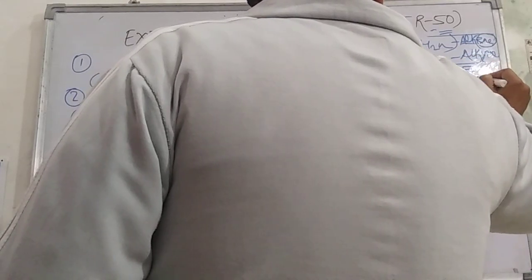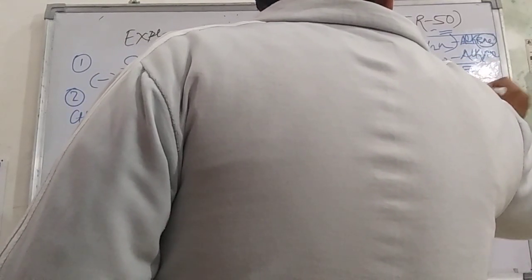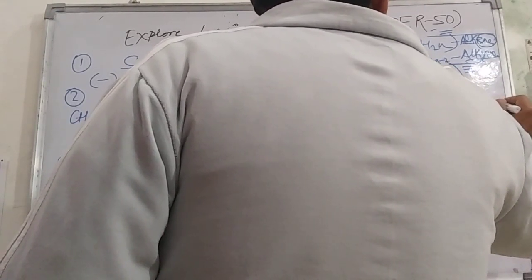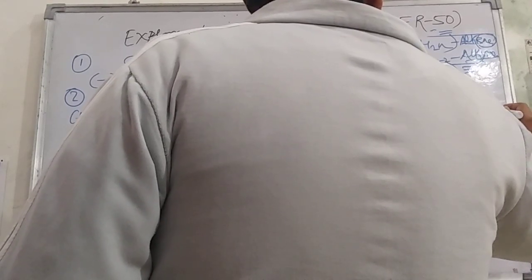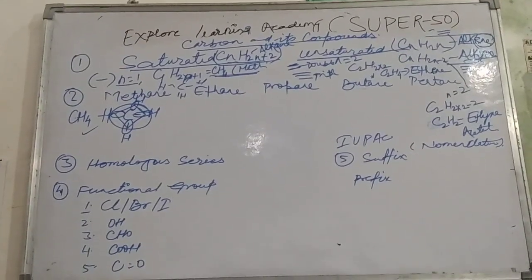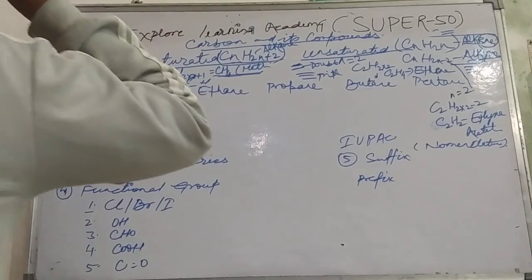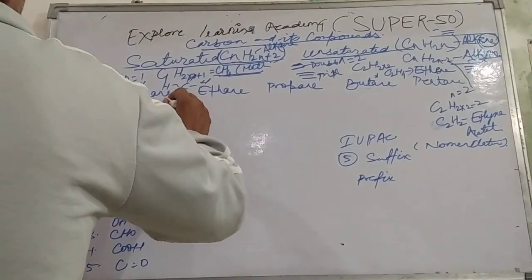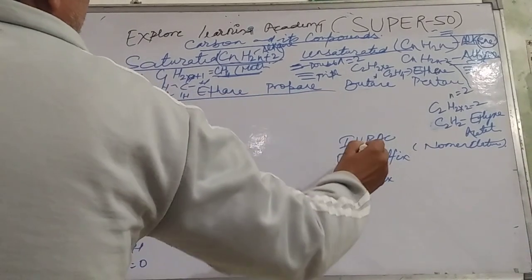Just like that, if you put the value of n equal to 2 in alkyne, then it will become C2H(2×2−2). This will become C2H2. This is also called ethyne or acetylene.